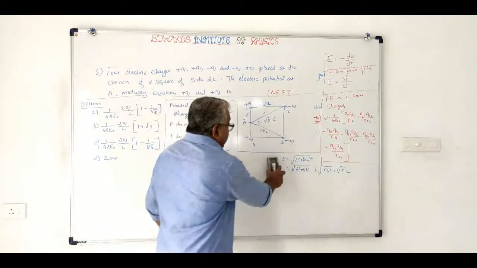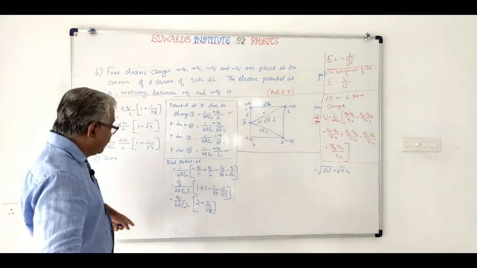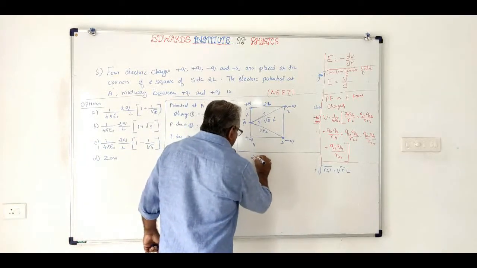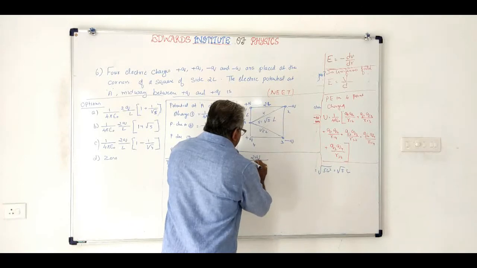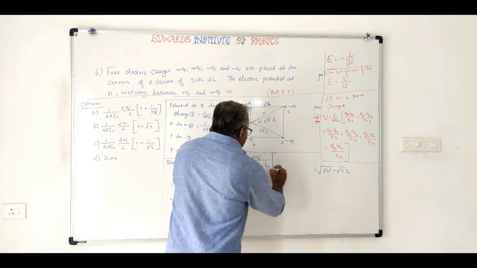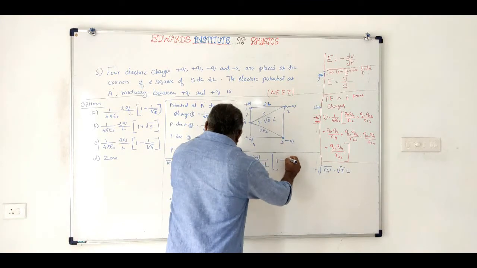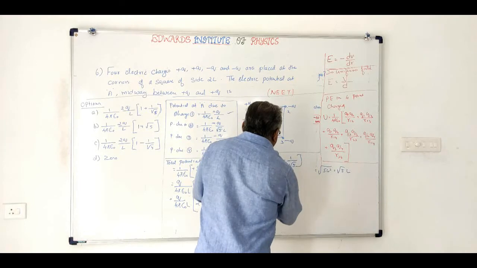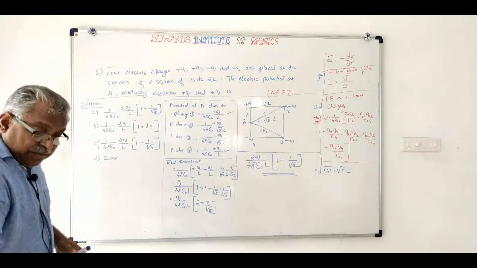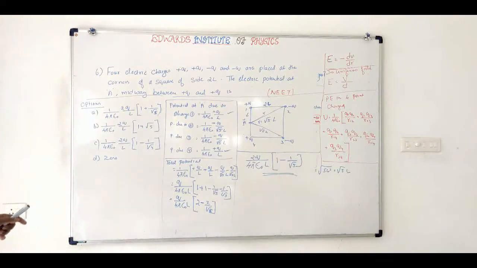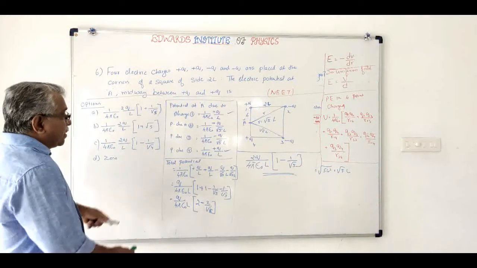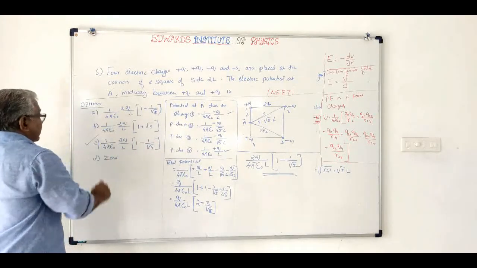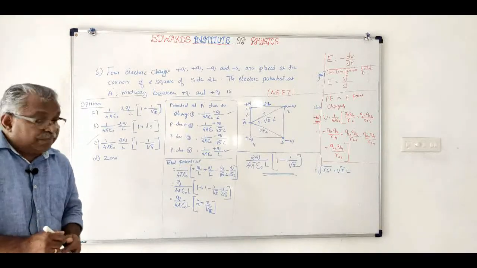We can take 2 outside: 2q by 4 pi epsilon 0 L into 1 minus 1 by root 5. This is the answer. And what is the choice? The correct answer is 1 by 4 pi epsilon 0 into 2q by L into 1 minus 1 by root 5. So this is the correct answer. Okay, note it down.